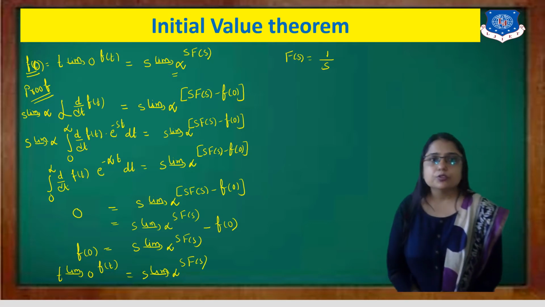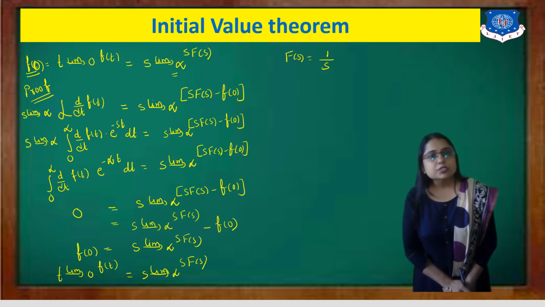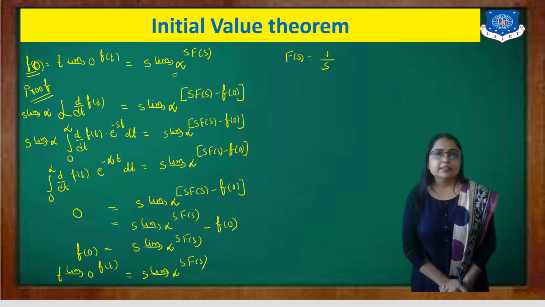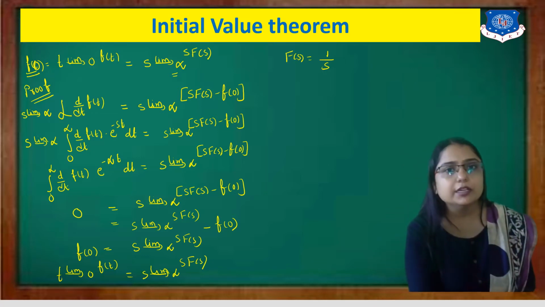So this is the proof of the initial value theorem. You start with the Laplace of the derivative function, and then simply apply the limit s tends to infinite.